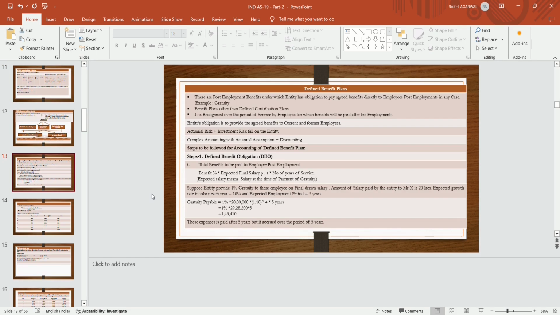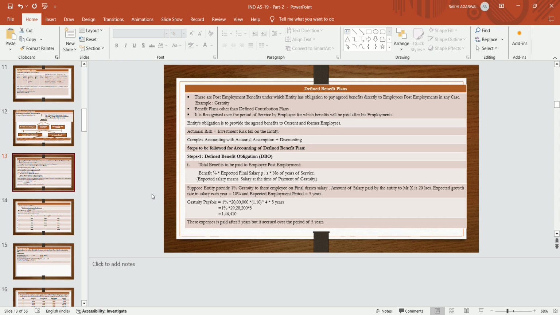Now defined obligation, how to calculate the defined obligation? What is the present value of the obligation? These are the post-employment benefits under which the entity has an obligation to pay the agreed benefit directly to the employee. Post-employment in any case, for example, a gratuity.